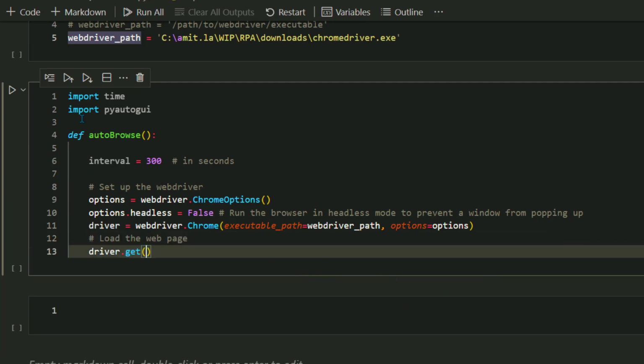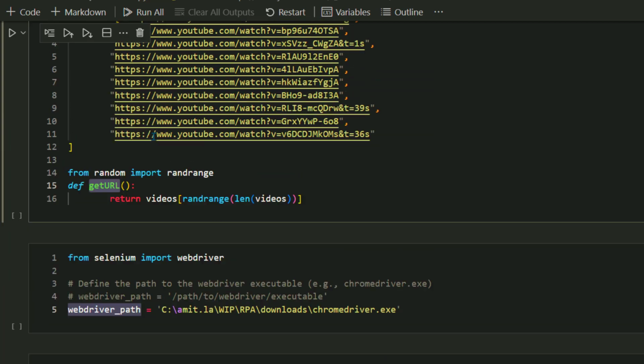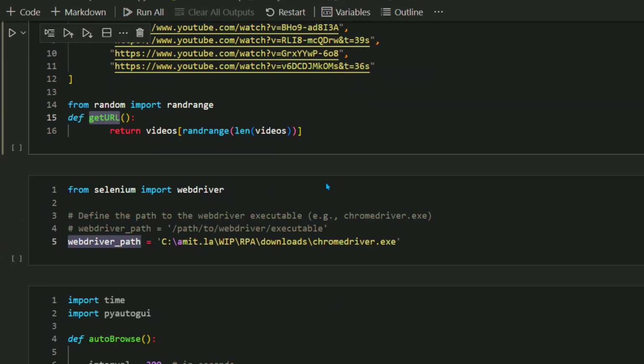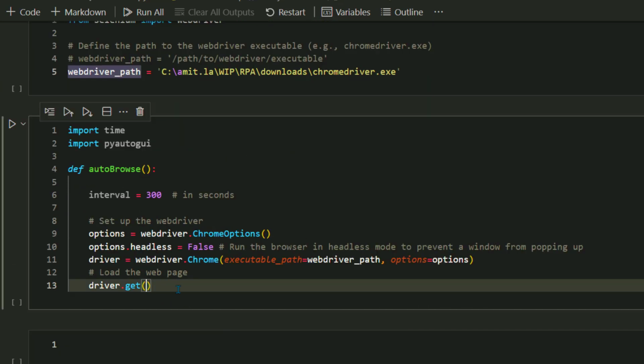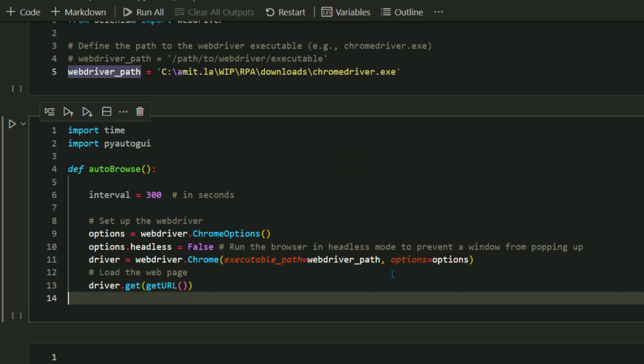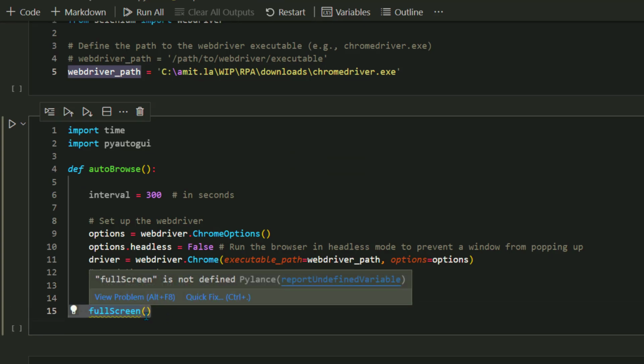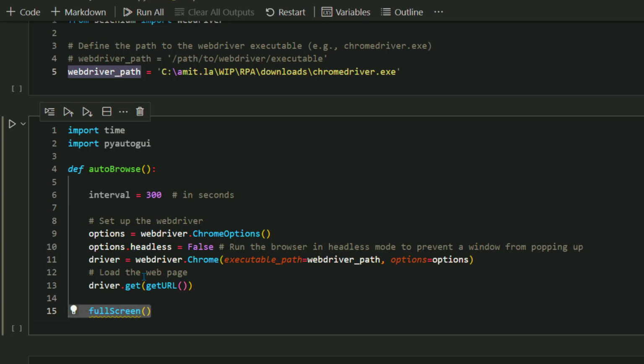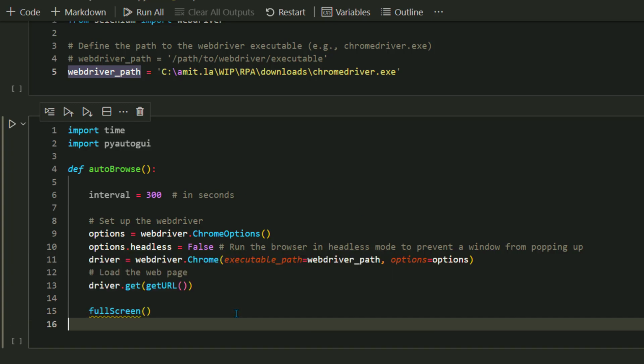So that's what was meant, you can have Firefox and Chrome and Internet Explorer running on the same machine. Now driver.get URL. So basically it's going to take one video randomly. And then when you're running those, you can have the full screen, and I'll come back to this function in a minute. So let's say full screen.